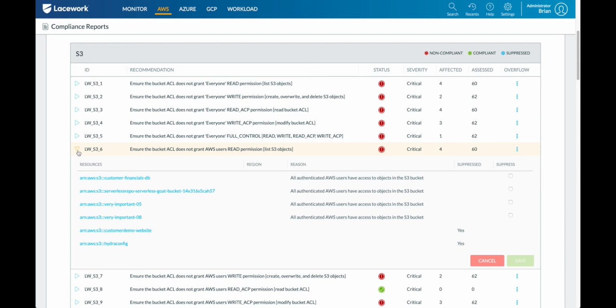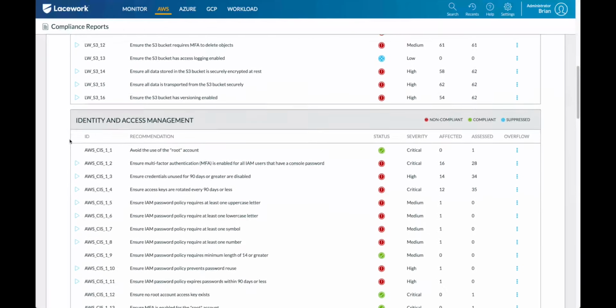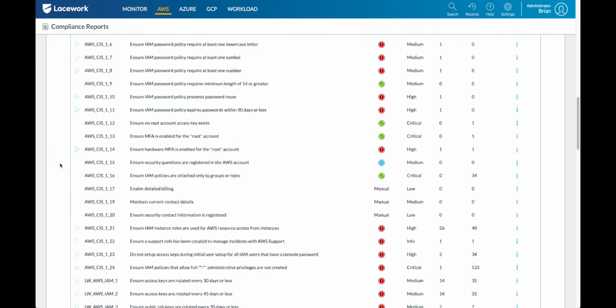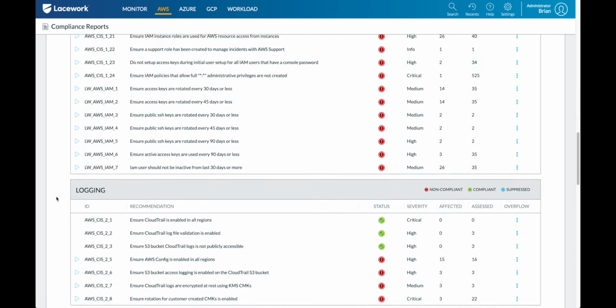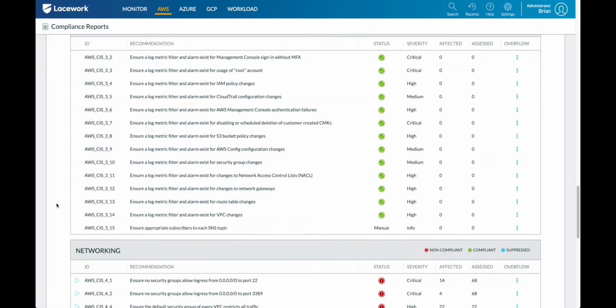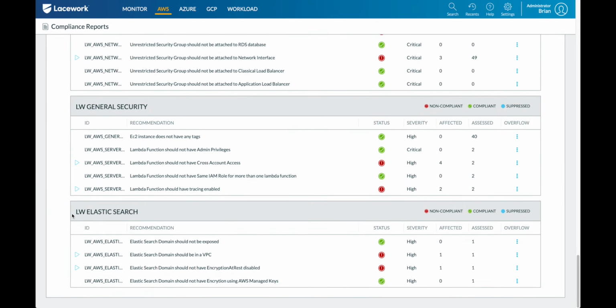So again, that's just a general flow here. If you're interested in the kind of checks we're doing, we're happy to send you these reports. But the idea here is, again, S3 checks across IAM where you see CIS has stepped in, but we've augmented those ourselves as well where they didn't go quite far enough. Checks for logging, monitoring, networking, a general category, and then Elasticsearch as well. These are the major functions of the product. There's definitely a lot more that can be deep dived into. I'm happy to answer any questions if you have them.